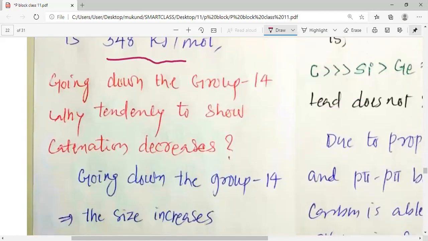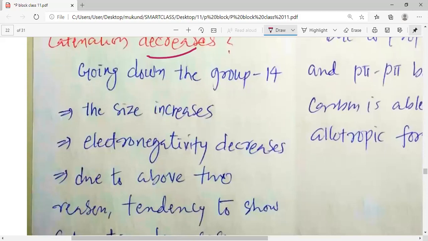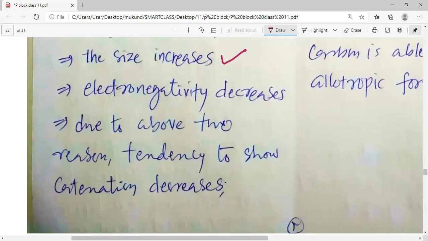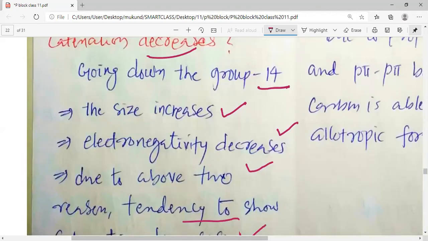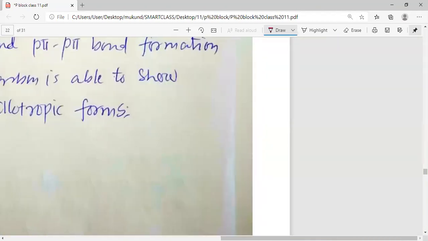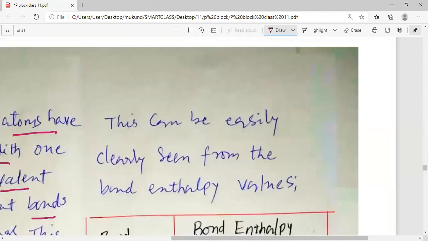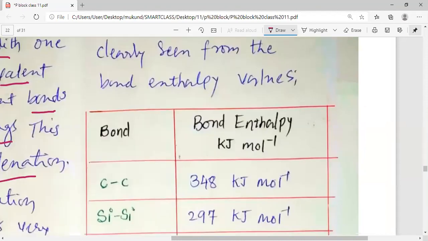Going down the group 14, my dear students, why does the tendency to show catenation decrease? Let us answer this question. Going down the group 14, the size increases and electronegativity decreases. Due to the above two reasons, the tendency to show catenation decreases. So once again, why does the property of catenation decrease going down the group? Going down the group, the size increases, electronegativity decreases, and due to the above two reasons, the tendency to show catenation also decreases. This can be clearly seen from the bond enthalpy values.